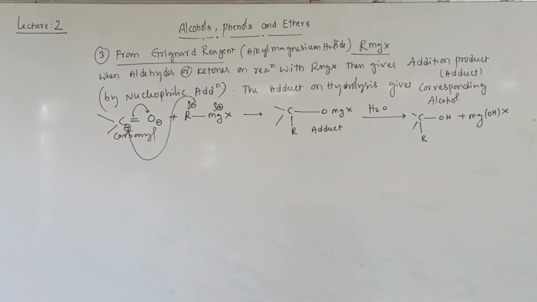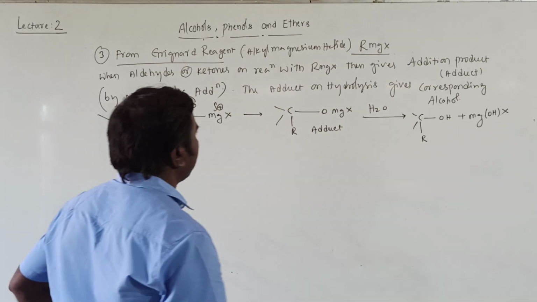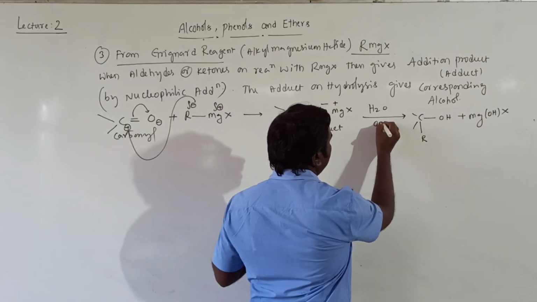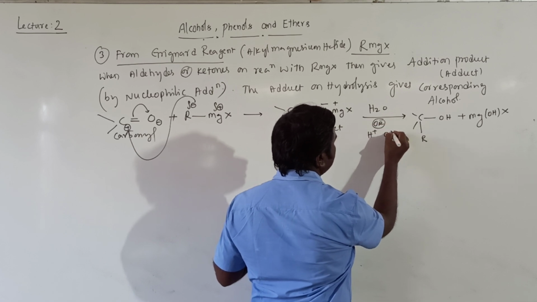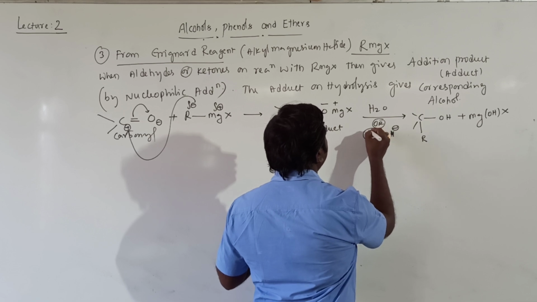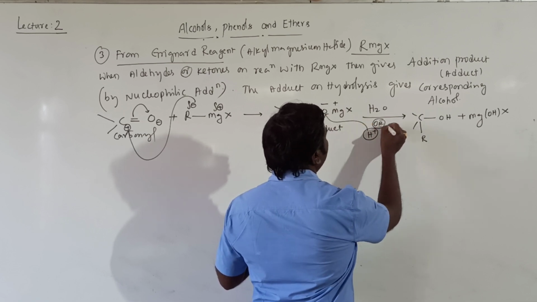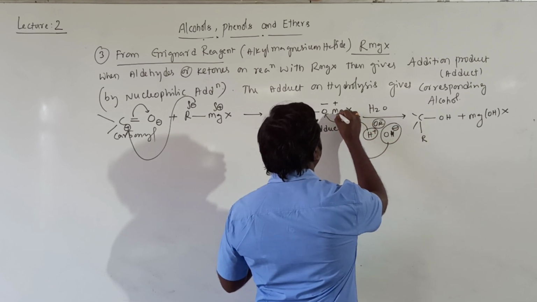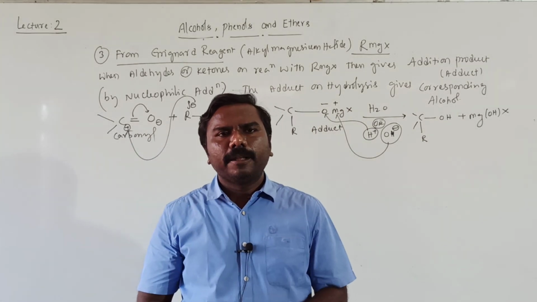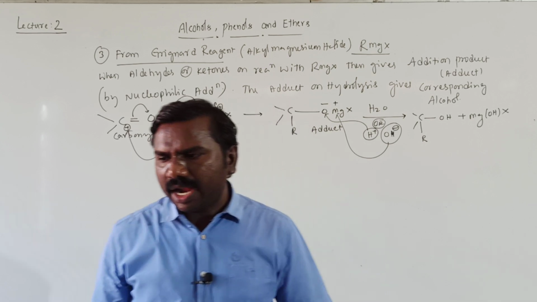MgOHX is a byproduct. You can write it like this, H plus and OH minus. H plus is added to oxygen, OH minus ion added to magnesium. Addition product. Okay?